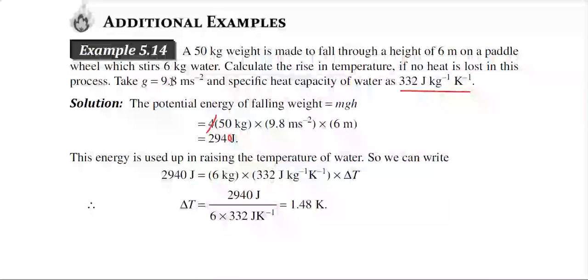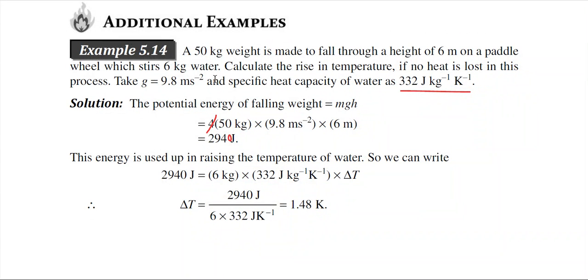So let me discuss the first problem. A 50 kg weight is made to fall through a height of 6 meter on a paddle wheel which stirs 6 kg of water. So you have to understand the problem at first. There is some water in a particular container, and in that container there is a wheel. Why is there a wheel? Because if you move this wheel, it will stir the water, and ultimately the temperature of the water will be increased.